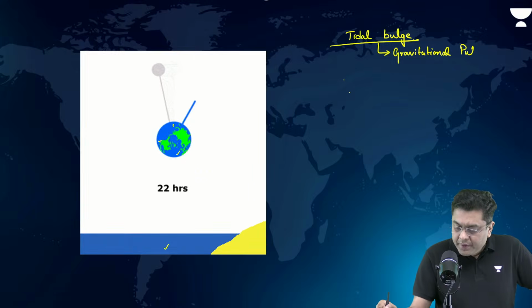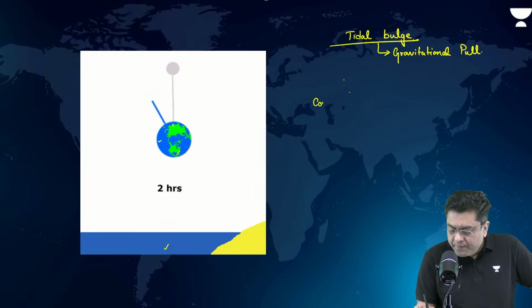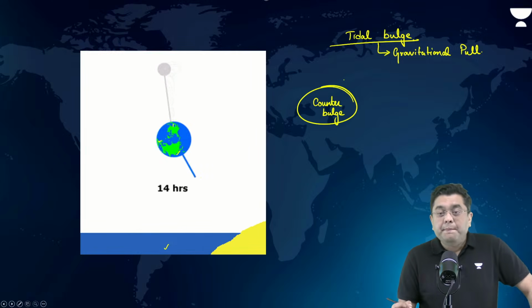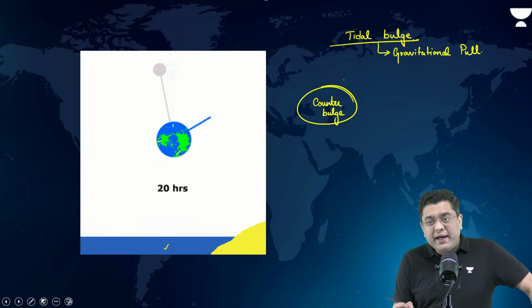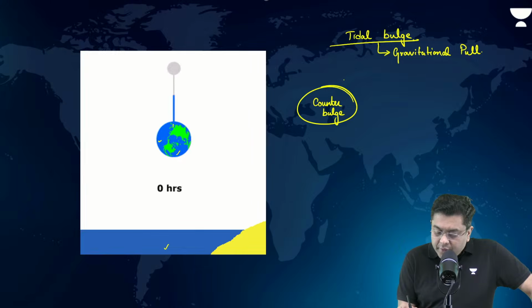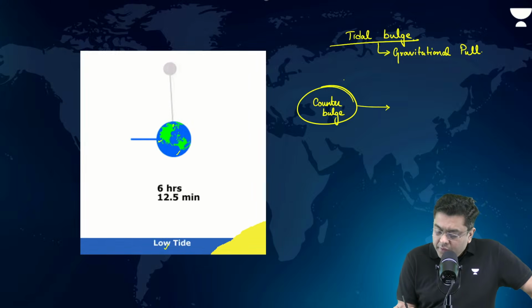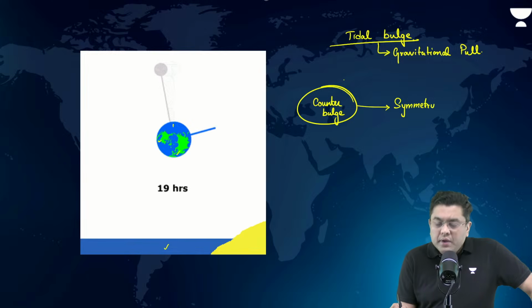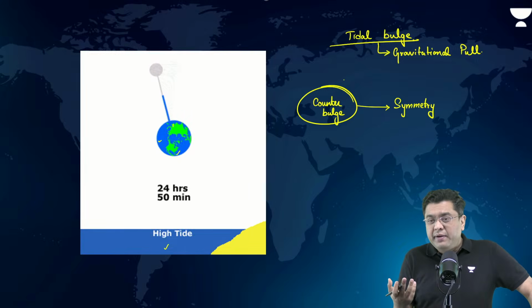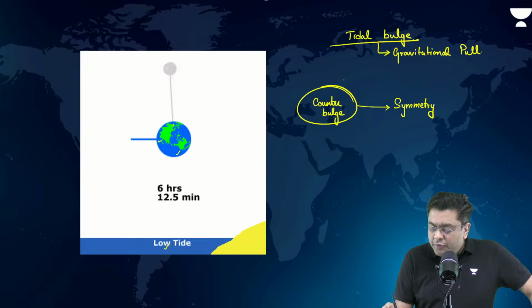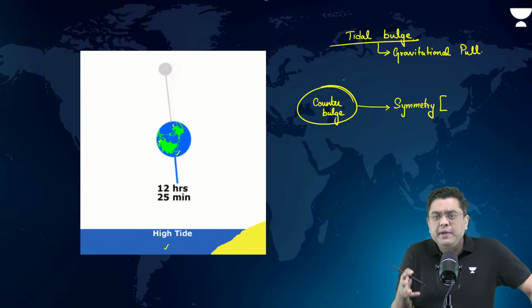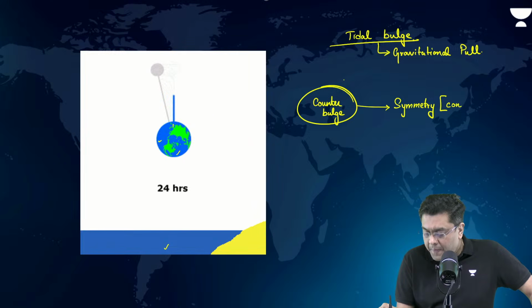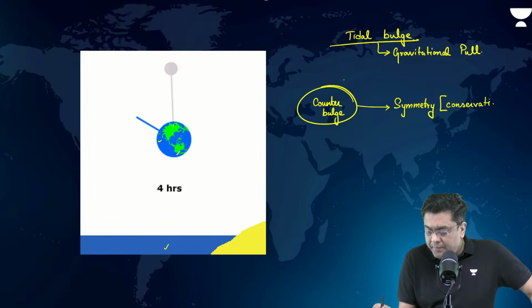Now, the counter bulge basically is generated why? For two reasons. One is the case of symmetry, right? I am simplifying it as symmetry. Actually, the reality is conservation of angular momentum, in order to have that stability and stable mass. Conservation of angular momentum.